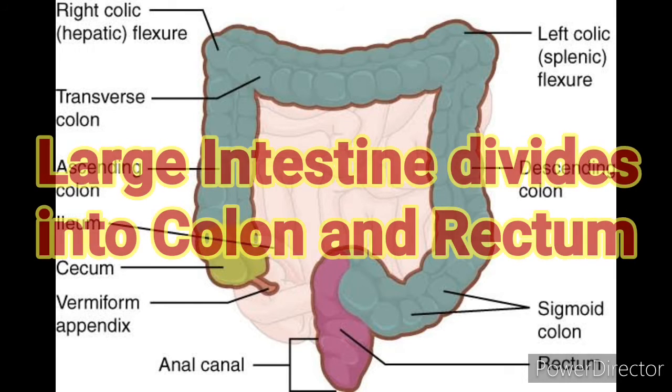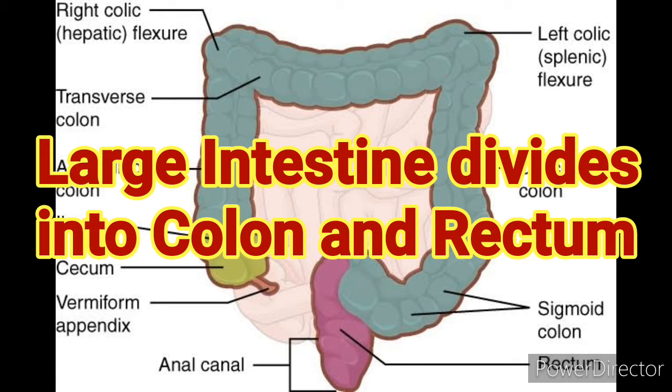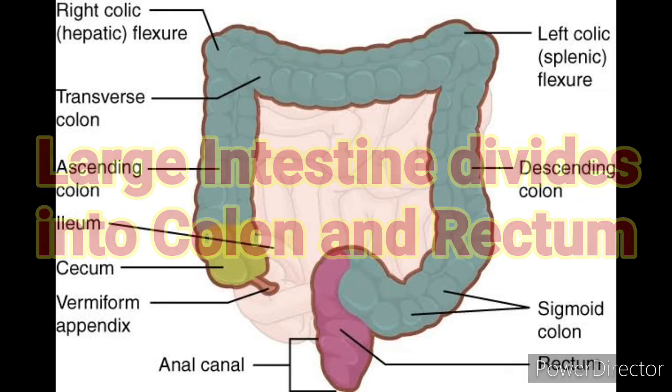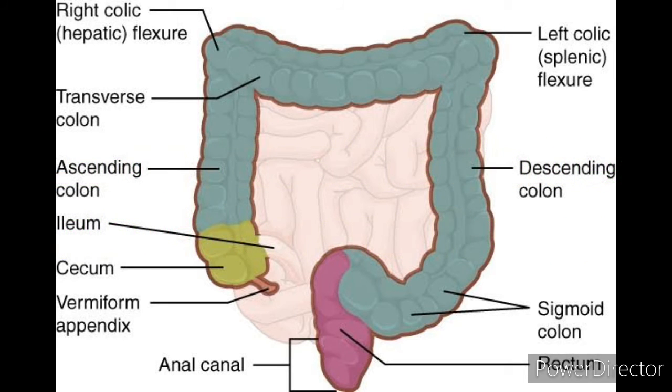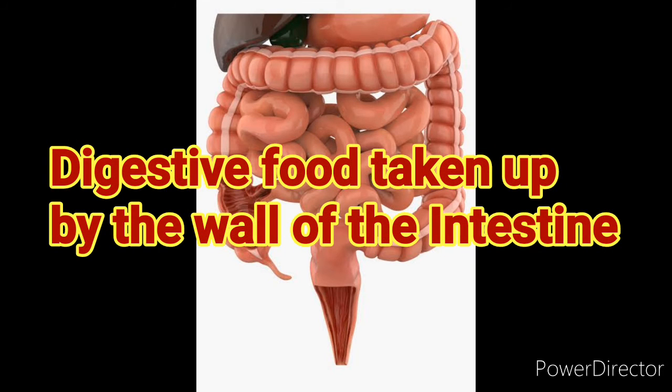The large intestine is divided into two parts: colon and rectum. At the junction of the small and large intestine, there is the cecum, which is a blind pouch. The vermiform appendix, which is vestigial in function, arises from the cecum. The digested food is taken up by the wall of the intestine.